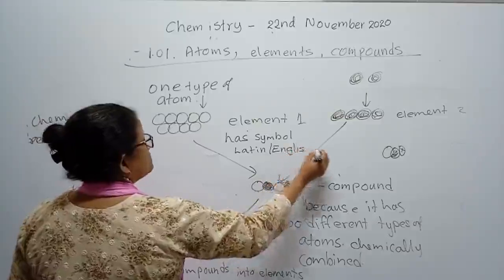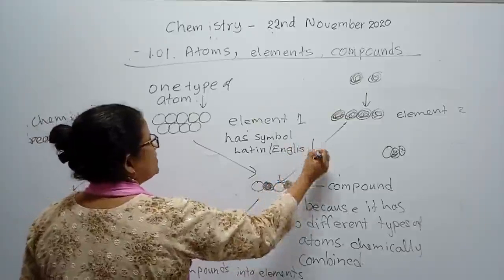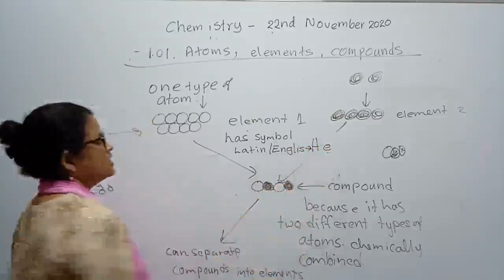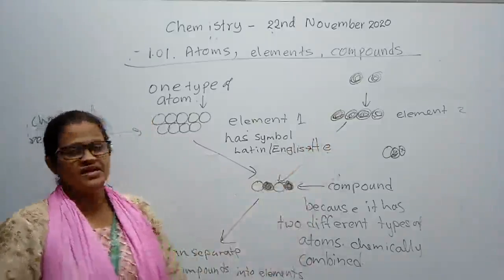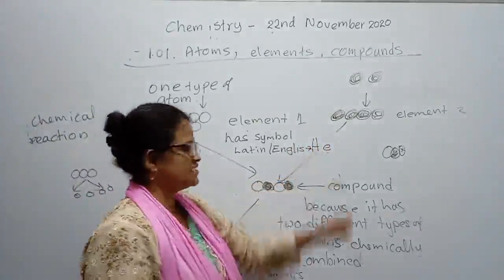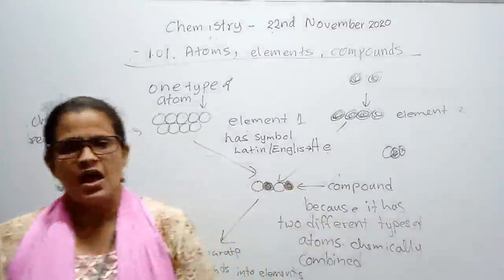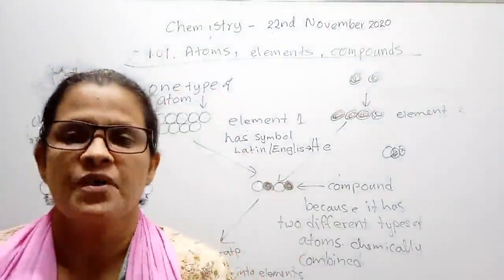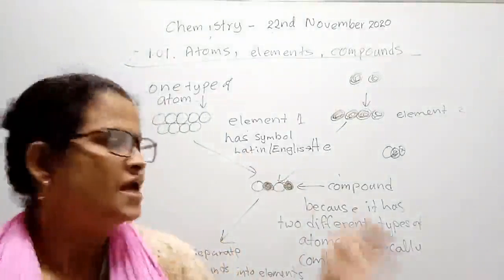In an element symbol, the first letter is always capital, and if a second letter comes, it is small. This is an example of helium. Helium is an element, its first letter is capital and the second letter is small. And this symbol comes from its Latin or English name.